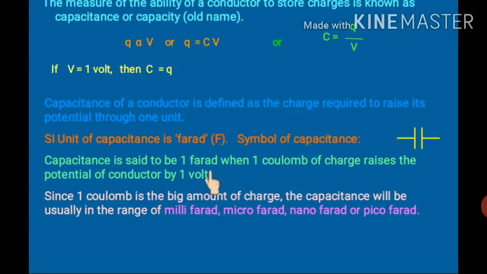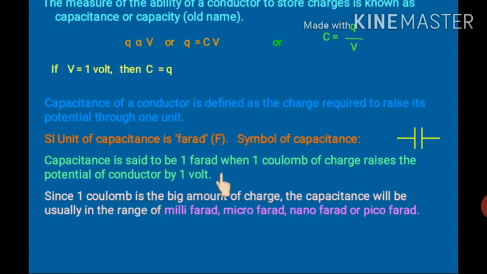So we use smaller units, and these smaller units are millifarad, that is 10 to the power minus 3 farad, microfarad, that is 10 to the power minus 6 farad, then we have nanofarad, that is 10 to the power minus 9 farad, and then we have picofarad, that is 10 to the power minus 12 farad. So these are the smaller units of capacitance that we use because 1 farad is a very big unit.